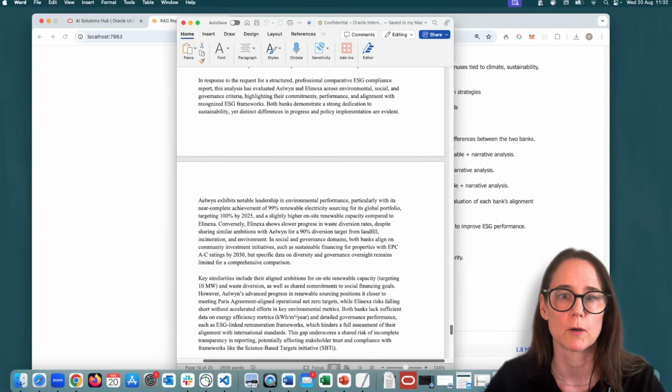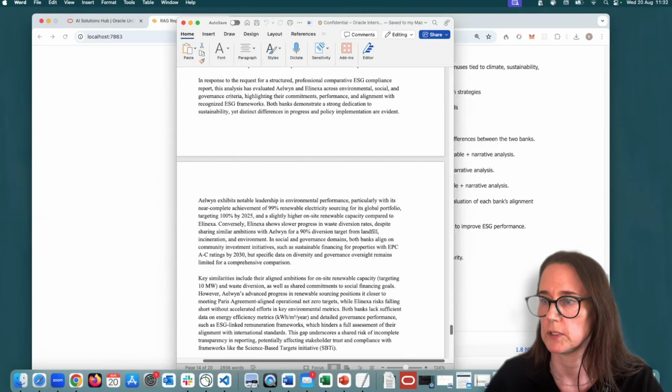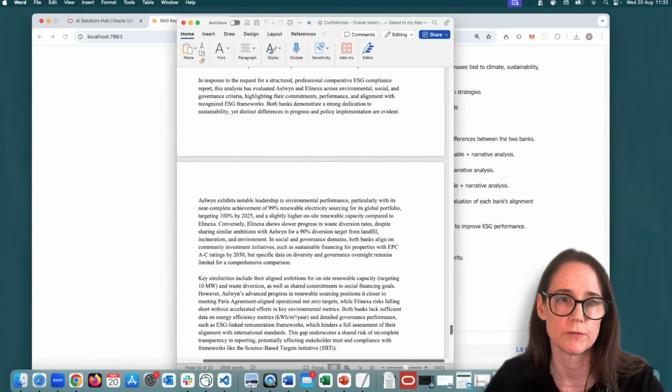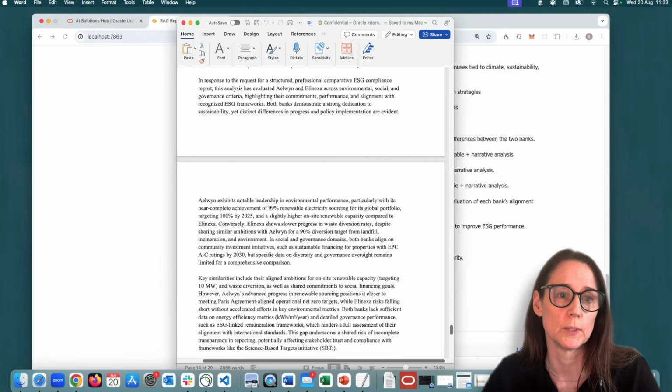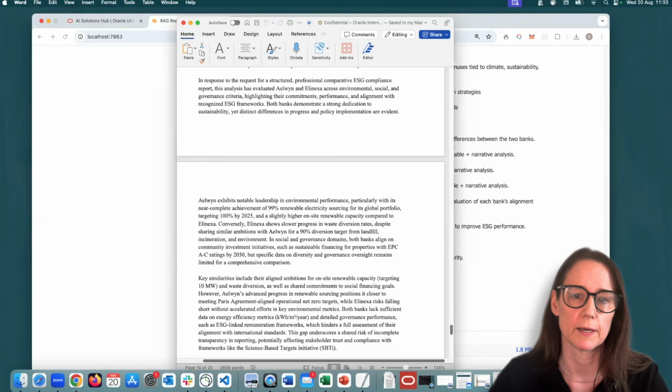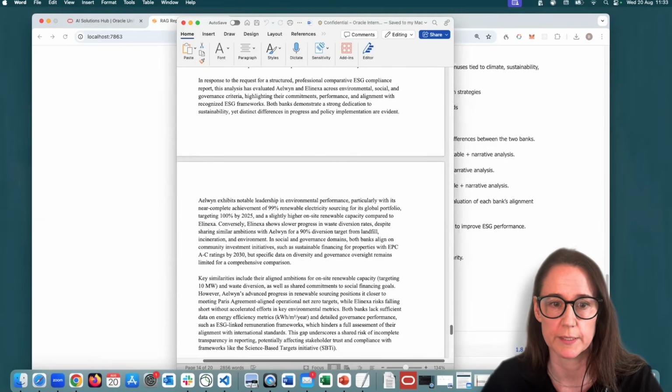So you get an overview as to which bank is performing better. Again, very useful to people who are working in this industry and need to have an executive overview of how their bank is performing with respect to another bank in terms of ESG compliance.